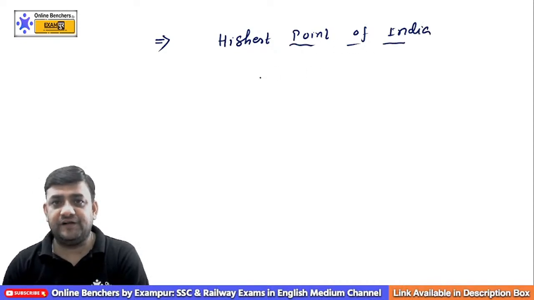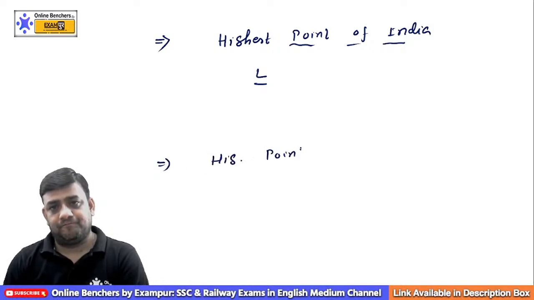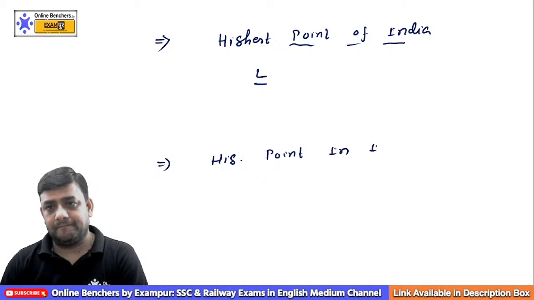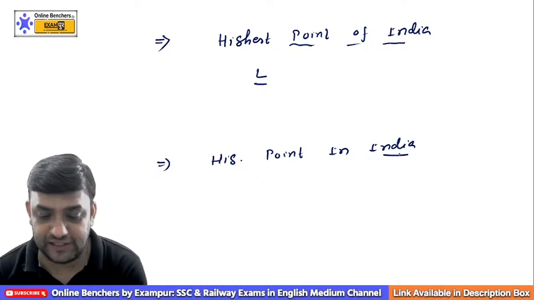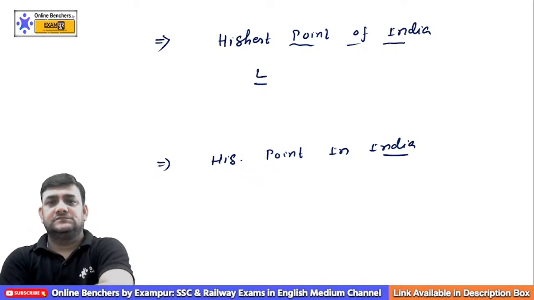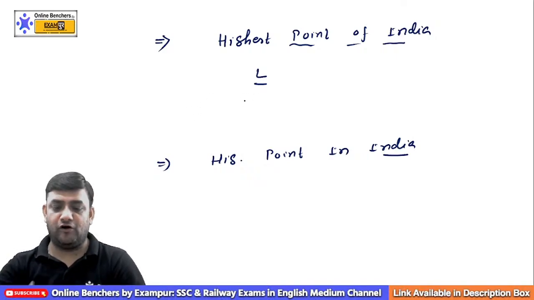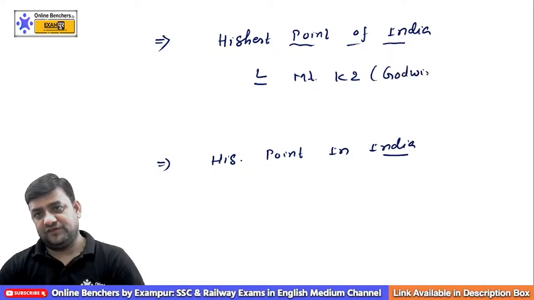And the second important thing is, which is the highest point in India? Can you please tell me about these two differences? If it comes to the highest point of India, you will say it's Mount K2, which is also called Godwin Austen.